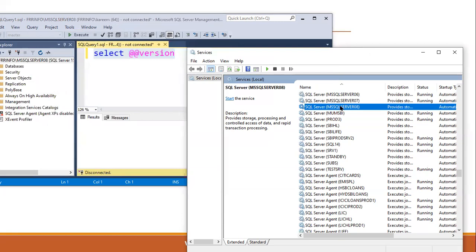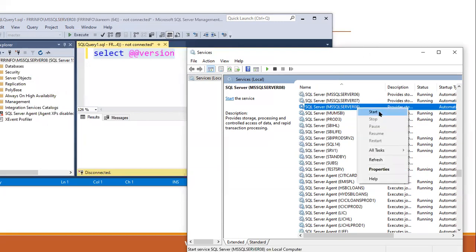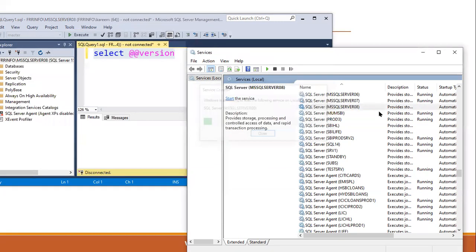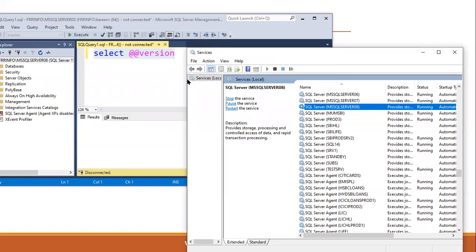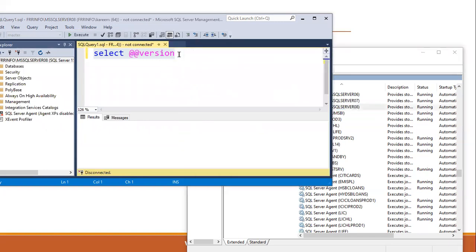If it is not running, start the service. Now it is running, then we can connect successfully and work with it successfully.